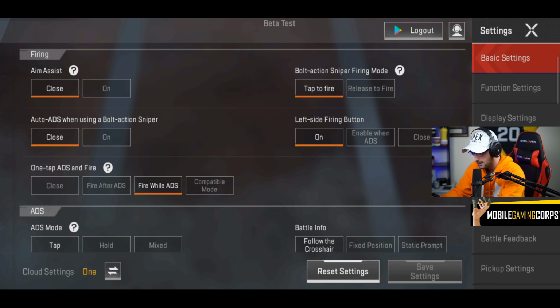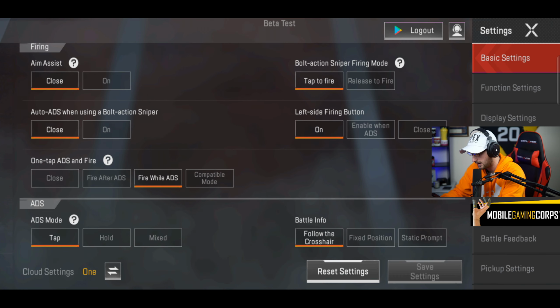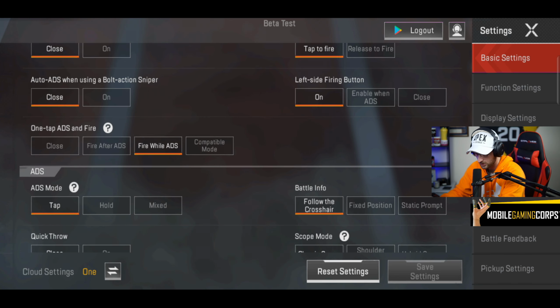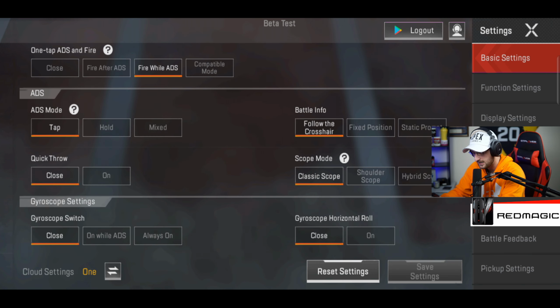So turn that off. Bolt action sniper firing mode is tap to fire. Auto ADS is close. Left side firing button is on. One tap ADS and fire while ADS. Then onto your ADS, I've got it on tap. Follow the crosshair. Quick throw is off. Scope mode is classic scope.